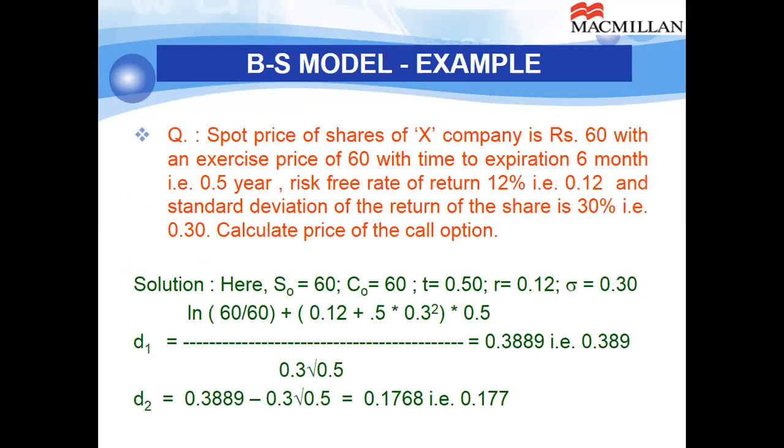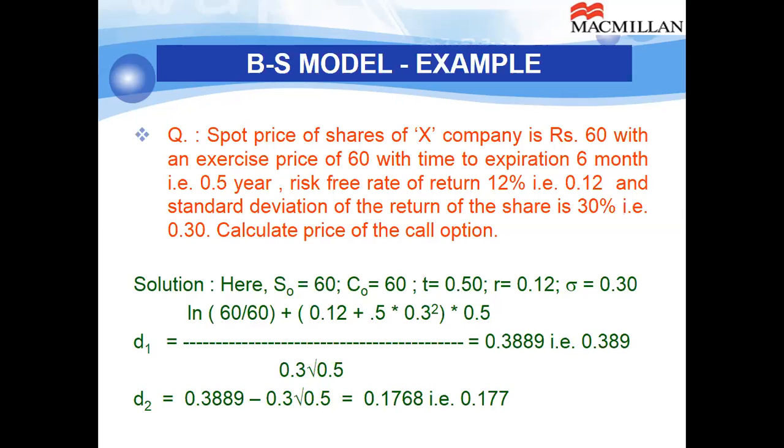Let us see an example. We have done a similar example, but volatility was different in that case. The spot price of a share of X company is rupees 60 with an exercise price of 60 with time to expiration 6 months, that is 0.5 year. The risk-free rate of return is 12% and the standard deviation of return of the share is 30%. In the formula, 30% means 0.30. Calculate the price of the call option using the BS model.